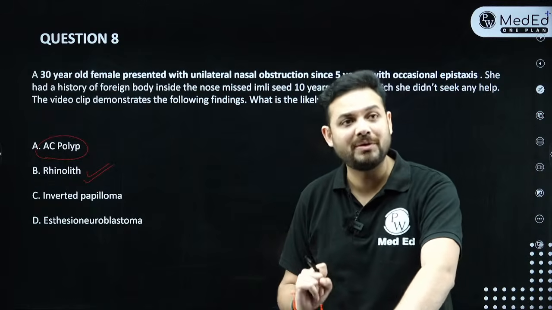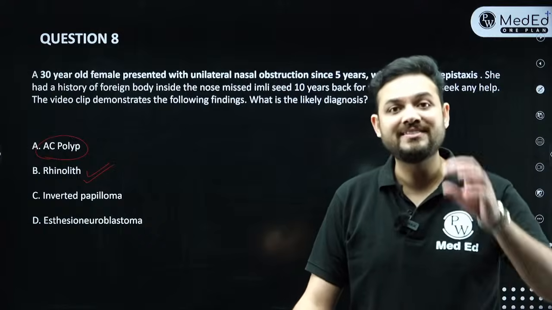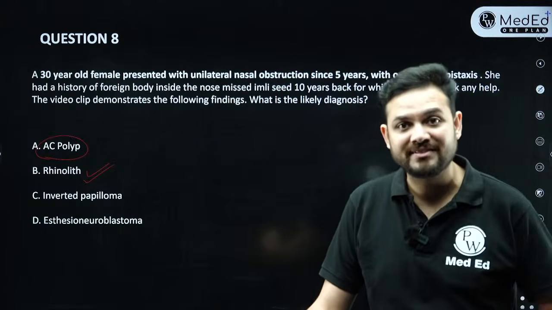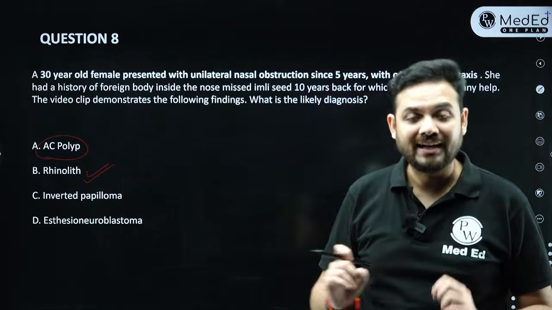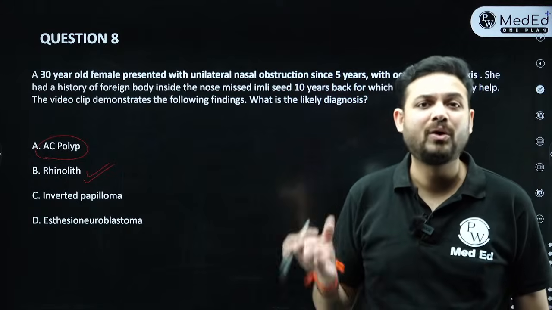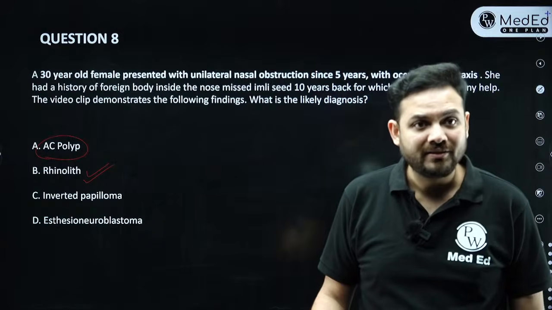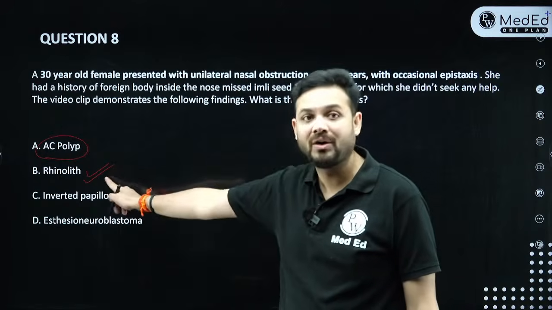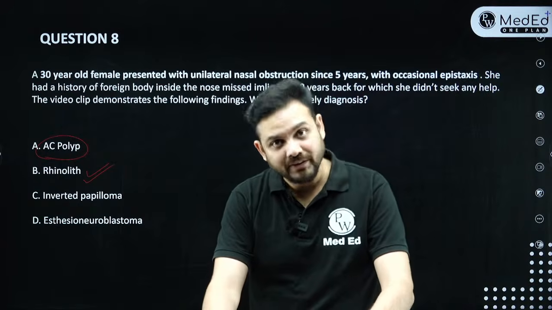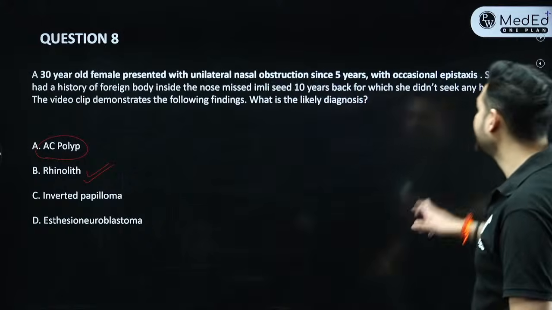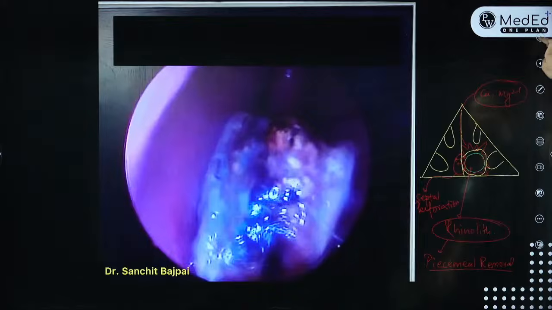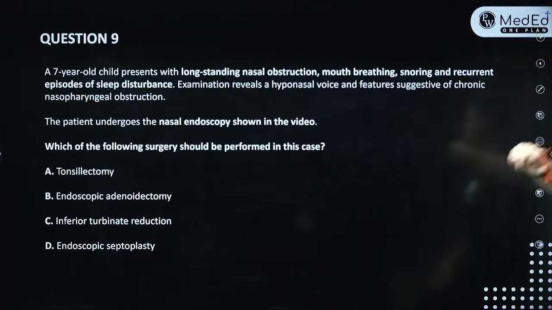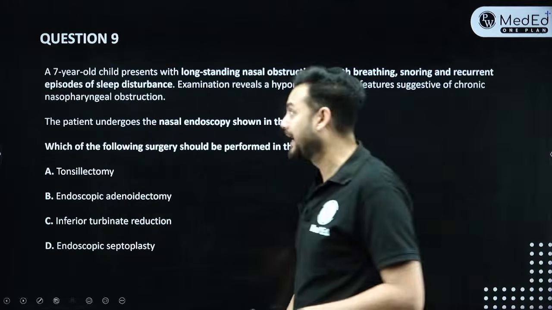Why not esthesioneuroblastoma? Esthesioneuroblastoma is a basic tumor which is seen in adolescents. It is from the olfactory neurons. So these are very superior masses, and this is there in very, very young boys or very young girls, right? So this is something which is called a rhinolith. Fine? Chaliye. So this is exactly your answer to question number 8. Now let's move on to question number 9.